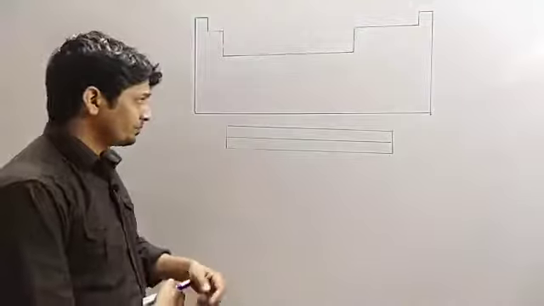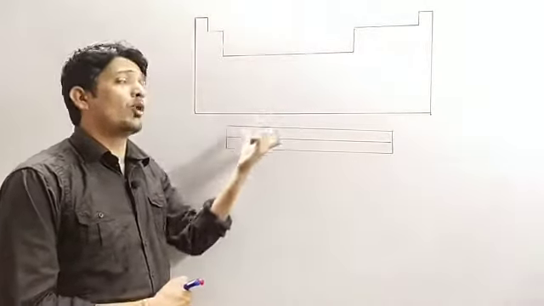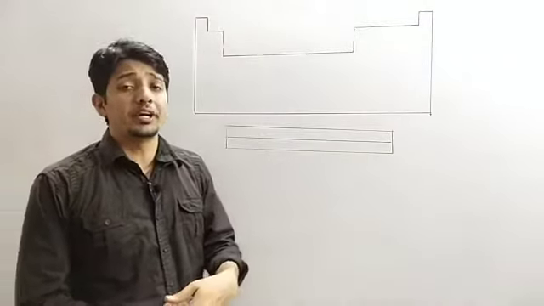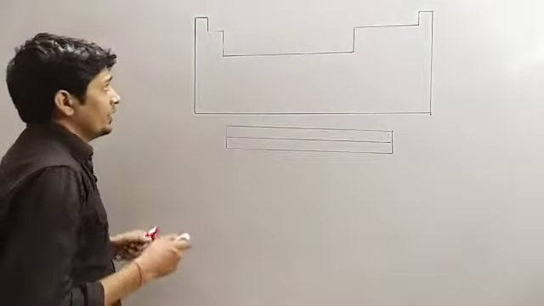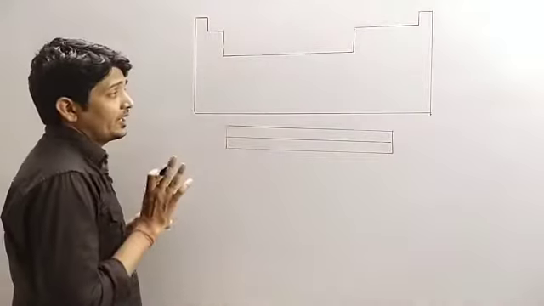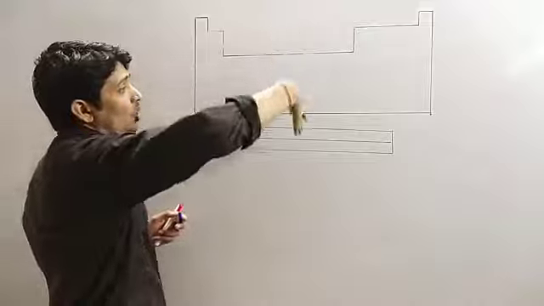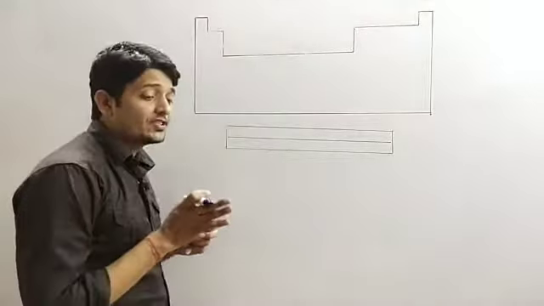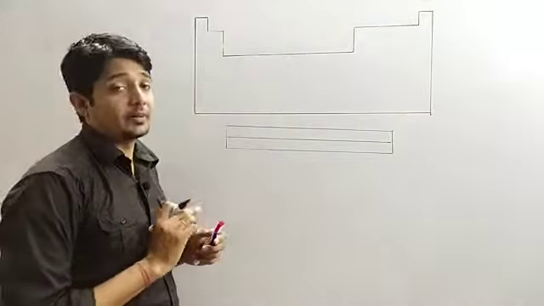So this is the general block diagram of the modern periodic table. The vertical columns are called groups, as they are in Mendeleev's periodic table.